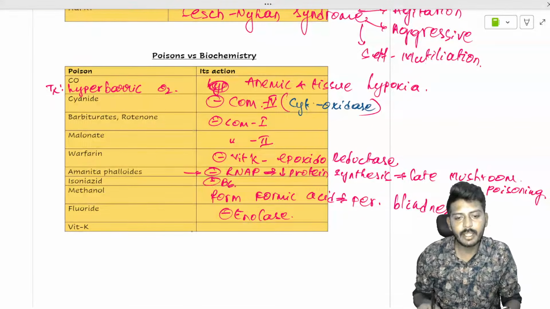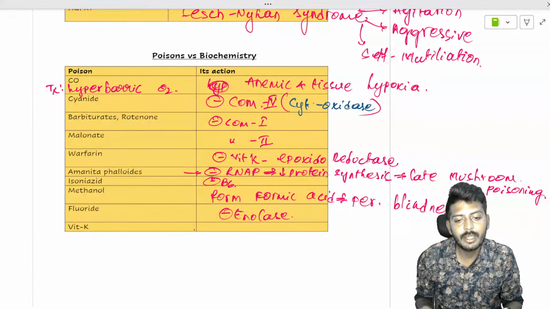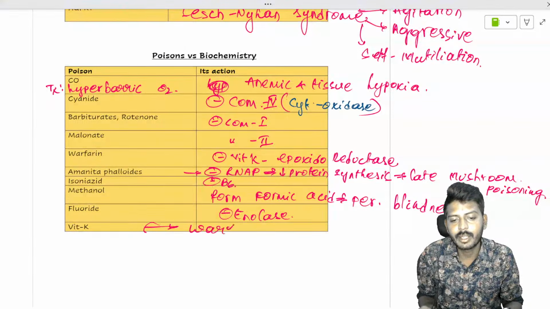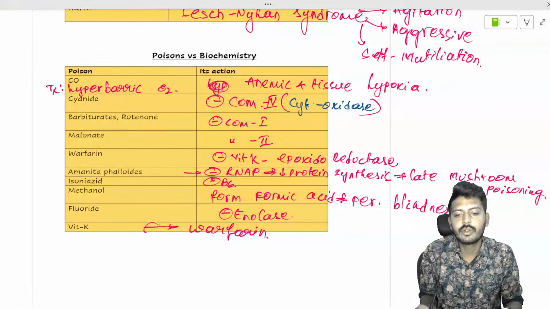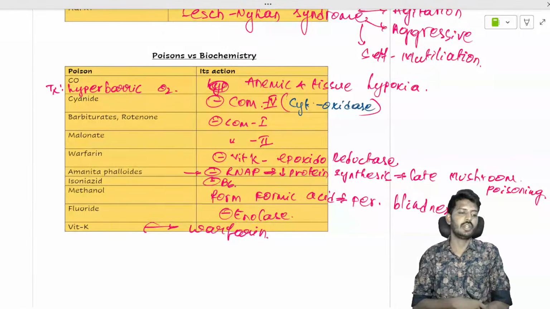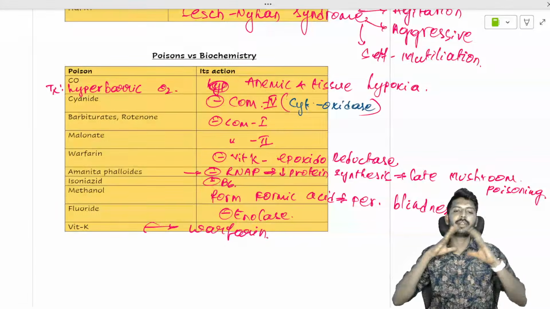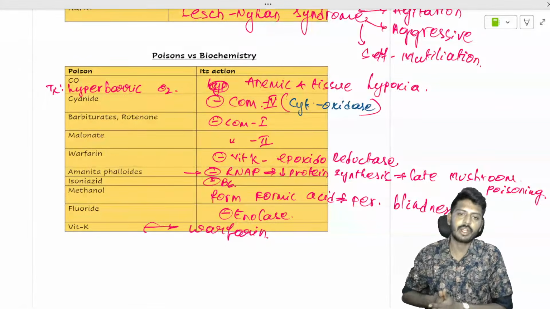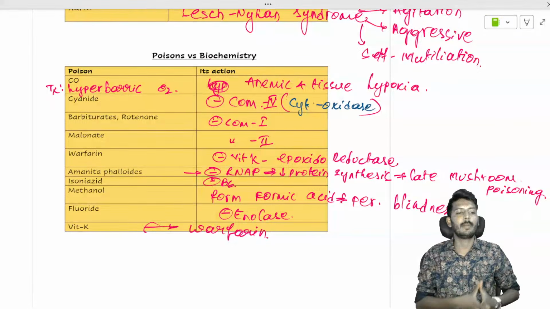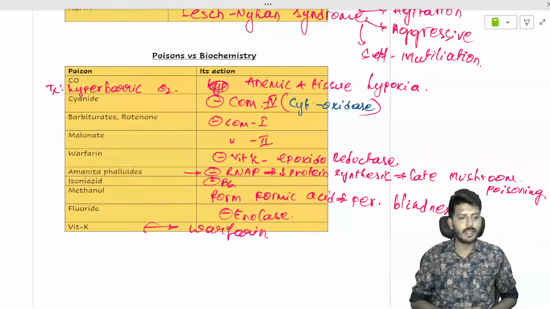Vitamin K is the antidote for warfarin. So this is the story of all the important previous year topics and important MCQs which have been commonly asked. I have covered all of them.